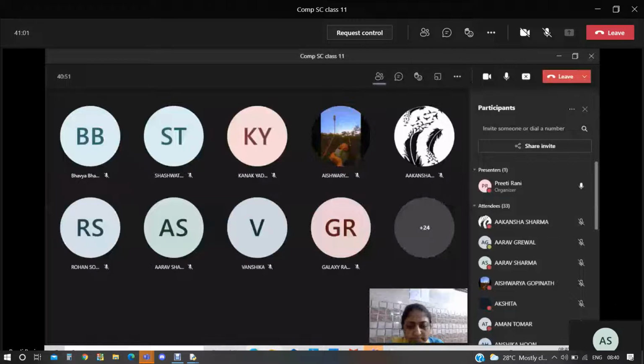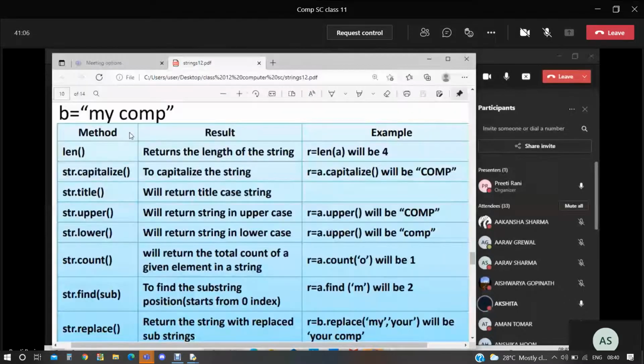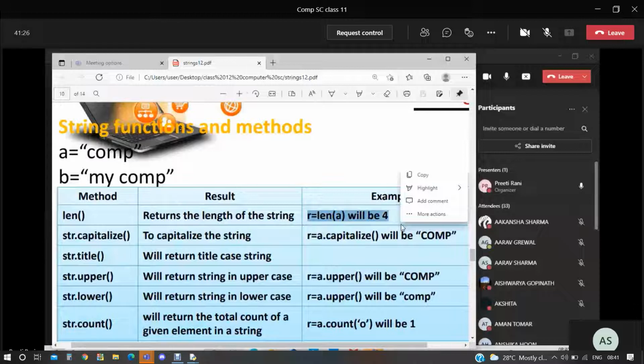Return the length of the string. See, this is called A equals com, B equals my computer there. What is the use of length? We have already discussed that. If we are using the length function there, it will count the length with the spaces. STR capitalize: it will return the title case string. What do you mean by the title case string?